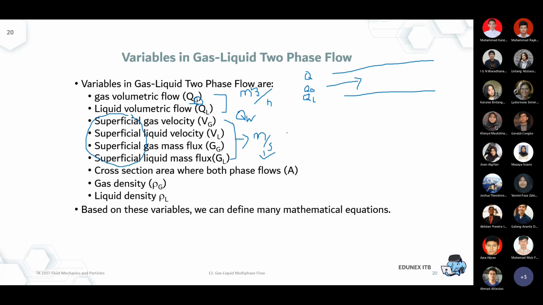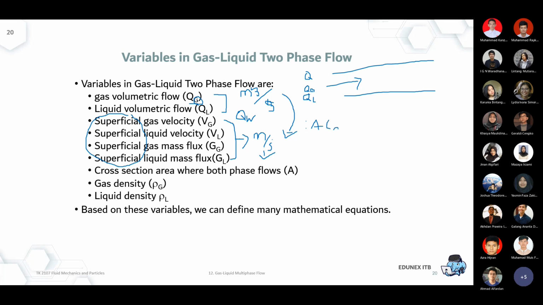So how is the correlation between cubic meter per hour or cubic meter per second? Let me change to cubic meter per second to make it consistent. Cubic meter per second, how can I convert it to meter per second? Of course you will divide by area, square meter, right?